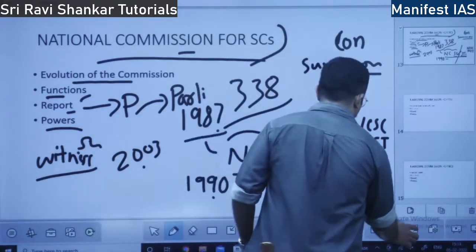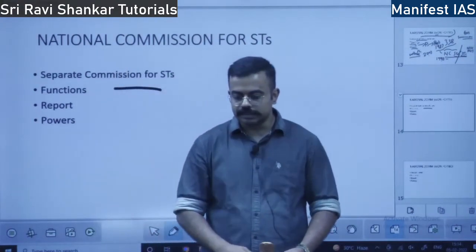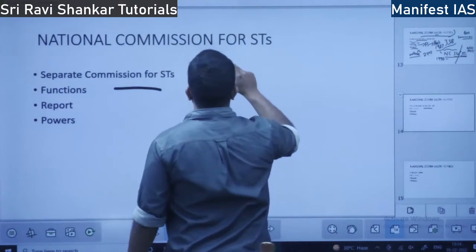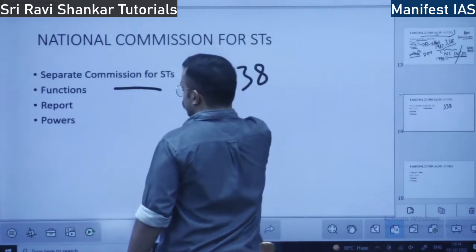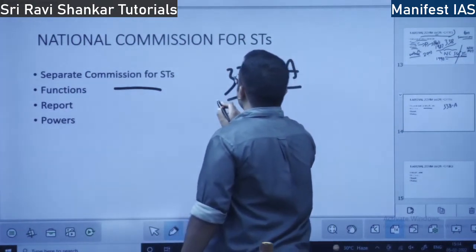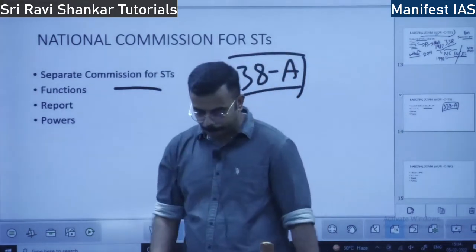So next we will move to the National Commission of STs, a separate commission from the one for SCs. So what is the article? For SCs it is 338. For STs it is 338A. The number is important. You have to quote it in your writing exam.